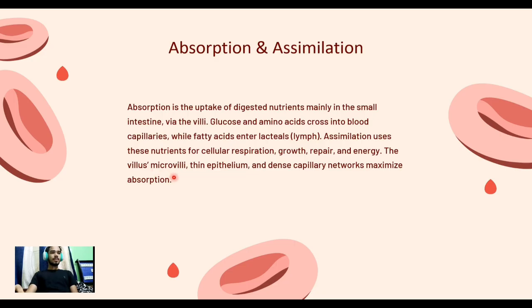The villus, microvilli, thin epithelium, and dense capillary network maximize absorption. Microvilli is also a part of villi, which also acts for absorption of nutrients. And the dense capillary network has blood flowing in it, which takes the nutrients to all the cells.